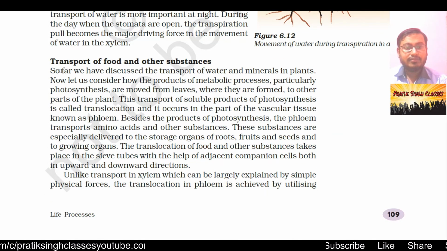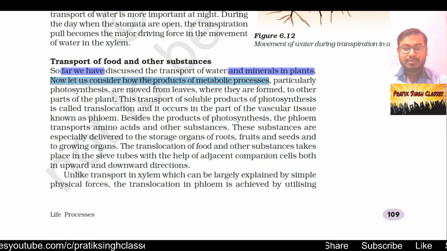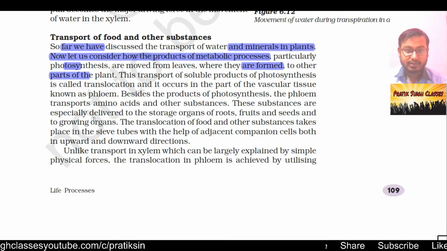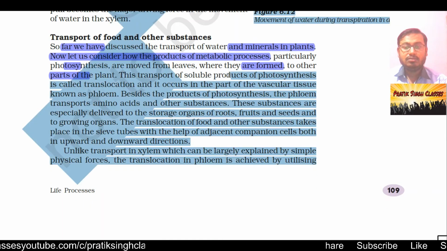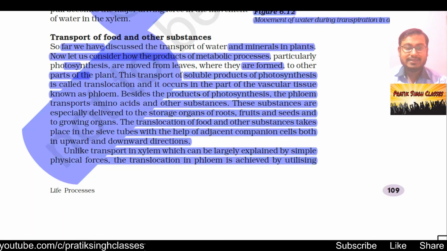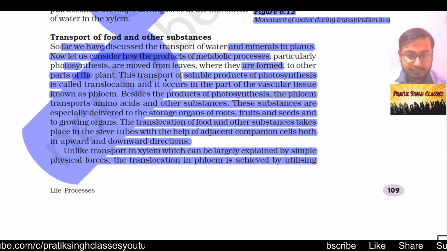So far we have discussed the transport of water and minerals in plants. Now let us consider how products of metabolic processes, particularly photosynthesis, are moved from the leaves where they are formed to other parts of the plants. This transport of soluble products of photosynthesis is called translocation.